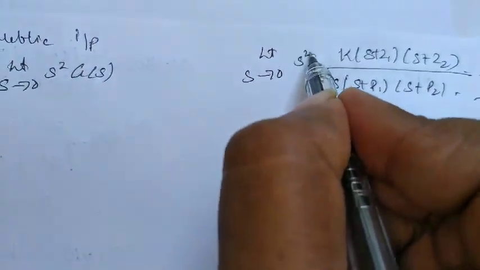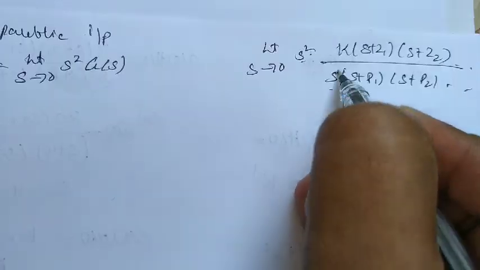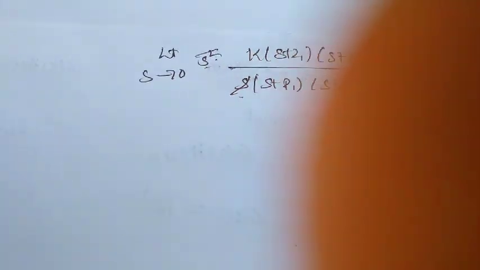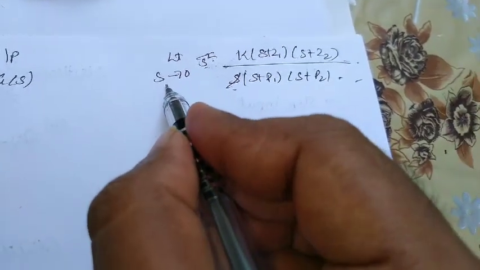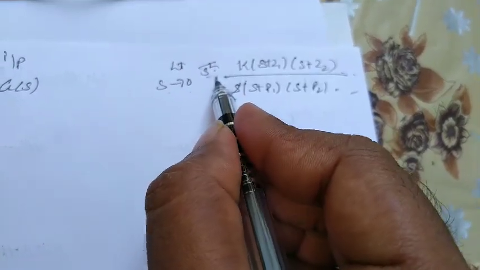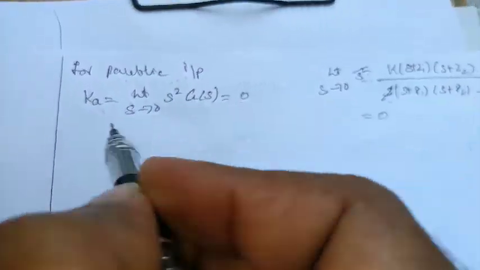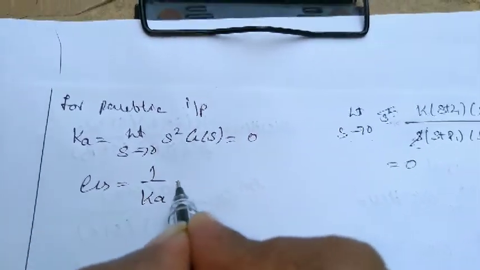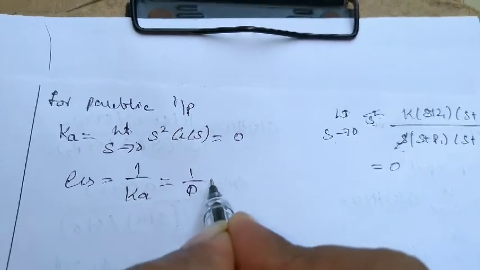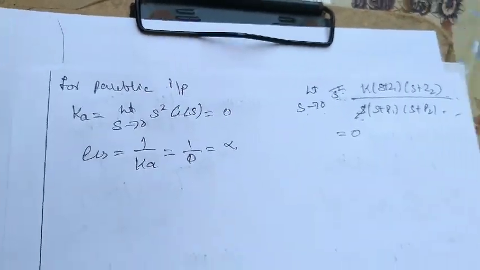I have s square in the numerator and s in the denominator, so one s and one s get cancelled and the remainder is only s in the numerator. If I substitute s equal to 0, this will be 0 into something, I'll get 0. So the Ka value will be 0 and ESS is given by 1 by Ka, which is 1 by 0, nothing but infinity.